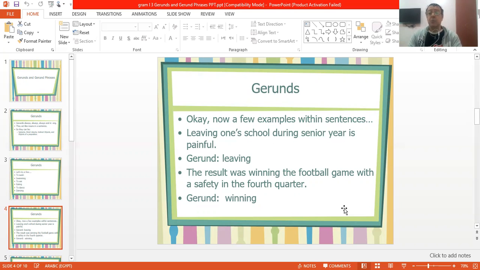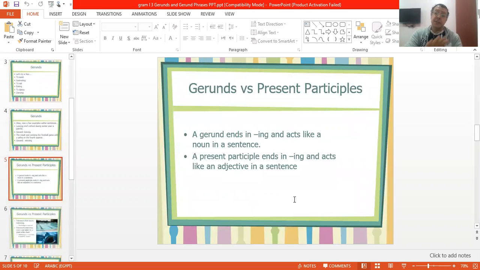The result was winning the football game with a safety in the fourth quarter. So the result was winning. Winning here is like, if we have the subject, this would be the predicate of the sentence. So in the first example, it's the subject, leaving one's school. In the second example, the result was winning. The result is the subject and winning is the predicate. So you can use the gerund as a subject, as a predicate. It just functions like any noun.